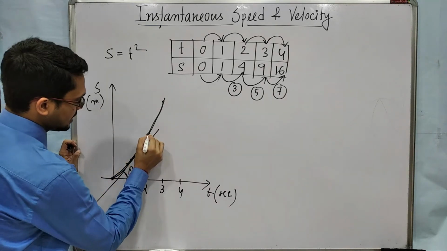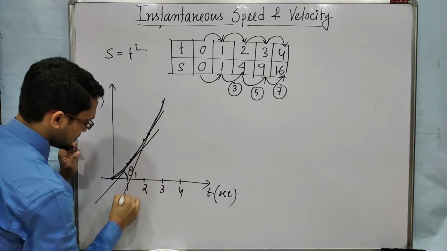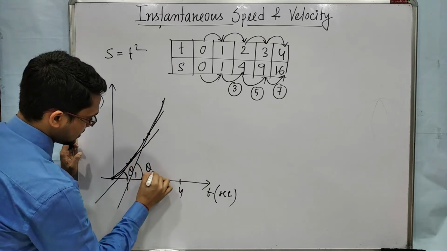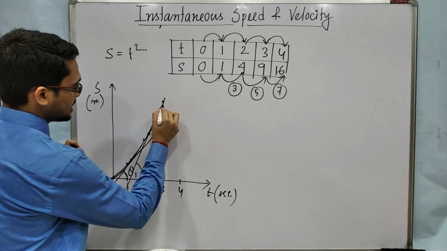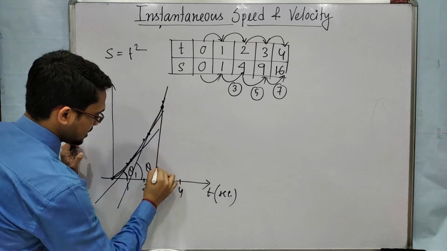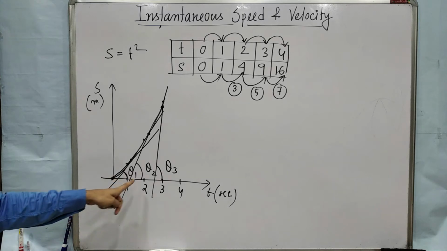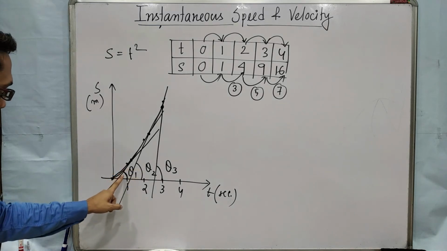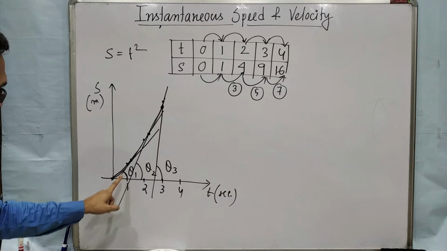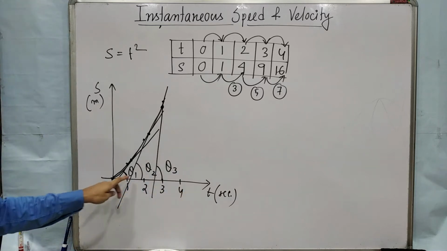At this point again draw the slope, and it will be theta 2. Again at this point this will be the slope and this is theta 3. If you look at these tangents at different points, the angles with the positive time axis are increasing.